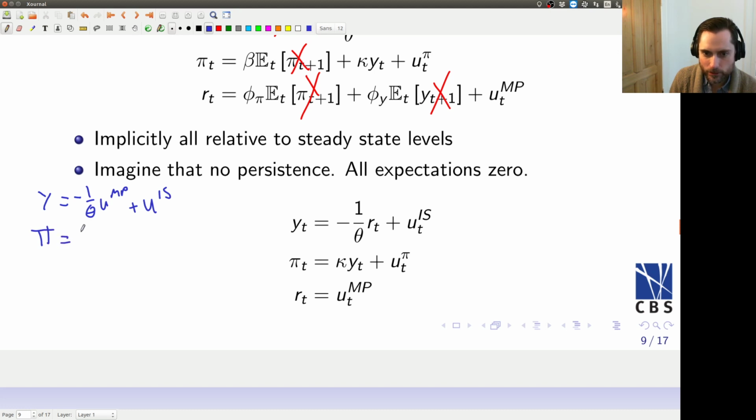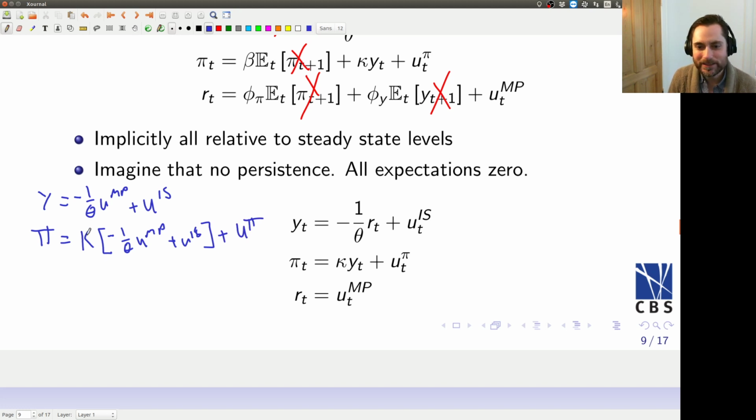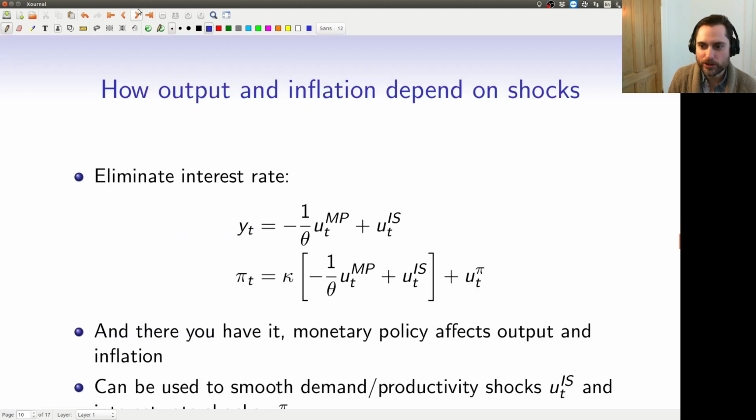Pi is going to be equal to kappa times -1 over theta times u_mp plus u_is, right? I'm just substituting in the value of yt here, plus u_pi. All right. So I mean, this is essentially what we want. You can simplify a little bit here, but you can see we've already got the endogenous variables on the left-hand side and the exogenous variables on the right-hand side. Okay, so let me just flip to the next slide where we've written those out.